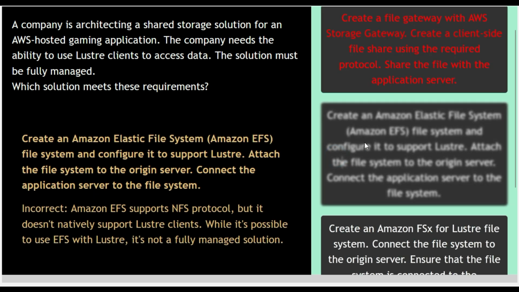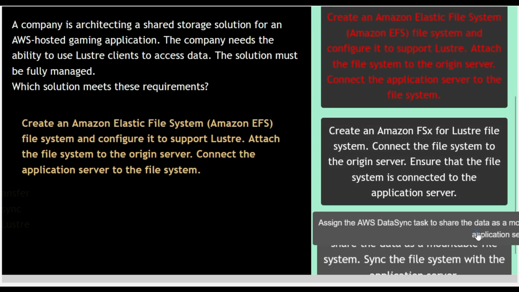Option 2, create an Amazon Elastic File System, like Amazon EFS file system, and configure it to support Lustre. Attach the file system to the origin server. Connect the application server to the file system. This option is also incorrect because Amazon EFS supports NFS protocol, but it doesn't natively support Lustre clients. Even if it's possible to use EFS with Lustre, it's not a fully managed solution. Okay, so option number 2 is also the wrong answer.